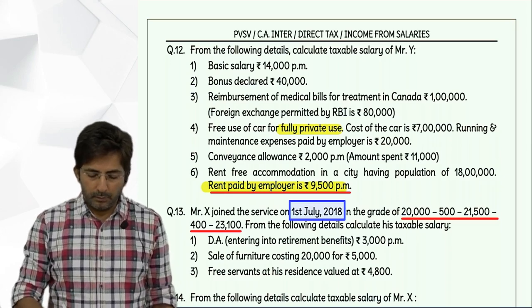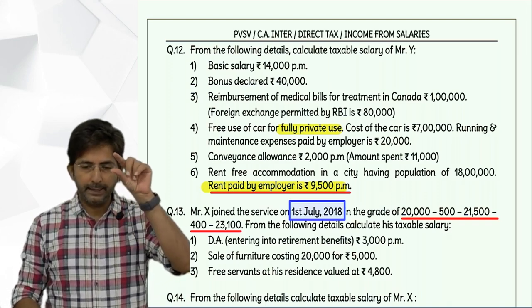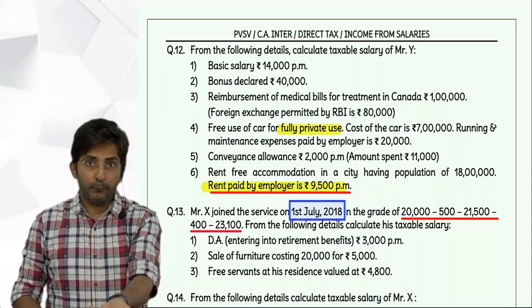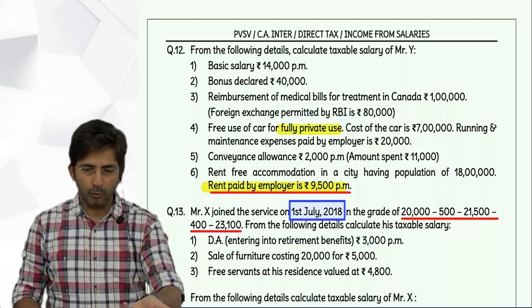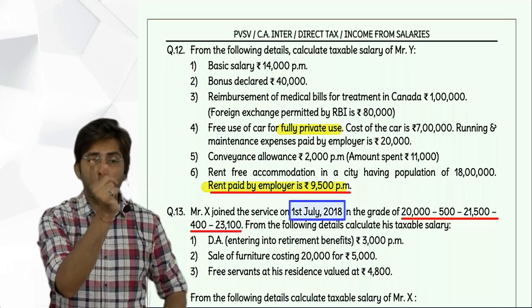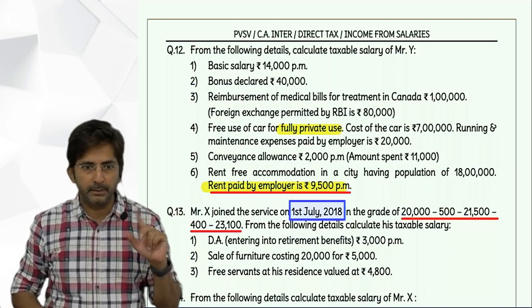Okay. So see, in the working note you will write note 1, heading. For some student it is note number 2. If you have taken note number 1 for car, so it can be note number 2, whatever. So two amount columns. First column will be 1st April to 31st August. Second will be 1st September to 31st March. 5 months, 7 months. Okay.